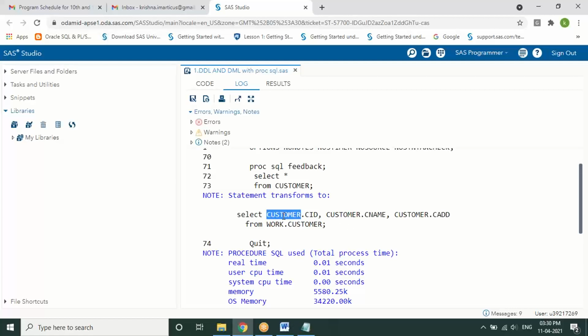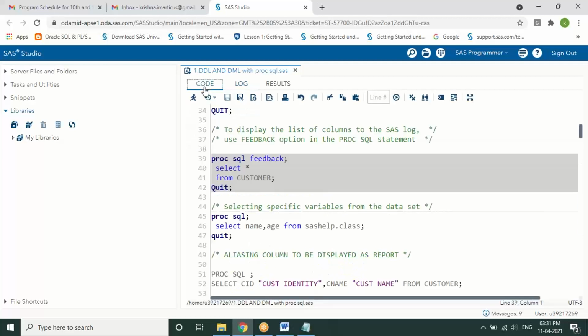Let's say there is another table called order. Let's say there is another table called transaction. Every time it will be showing you all the different data that has been retrieved from different tables. So that's the use of a feedback statement. Okay, if we have multiple tables, then it is useful, rather than if it is only one table, then not much useful, but feedback is one of the options which I wanted to show from this.